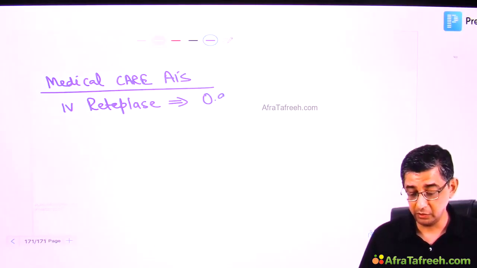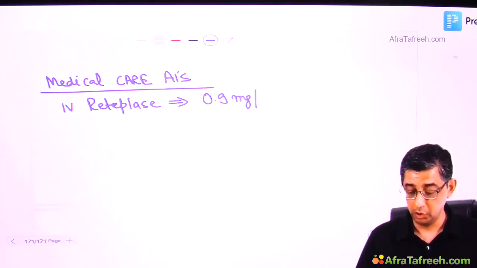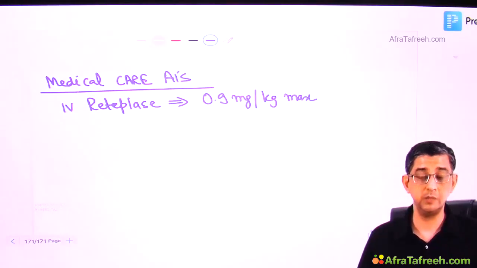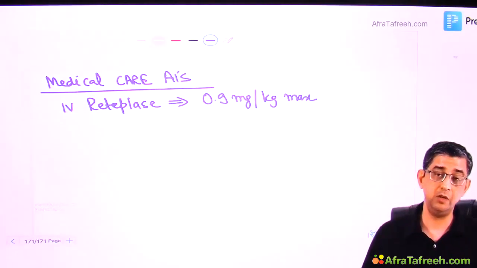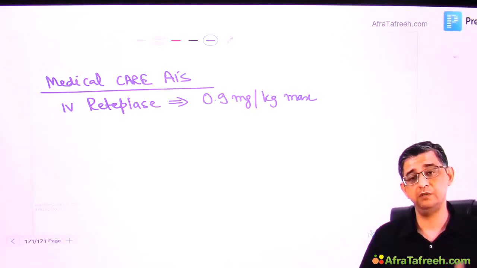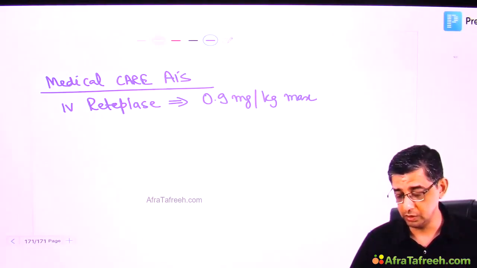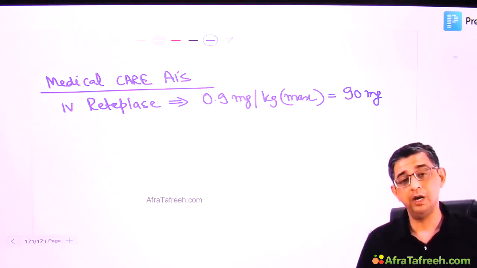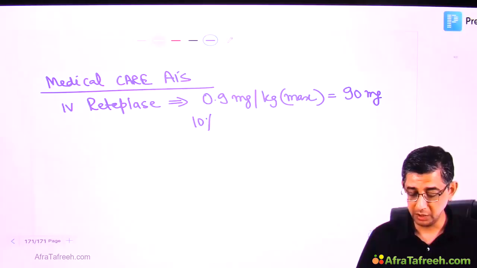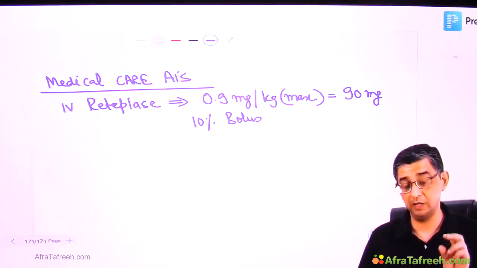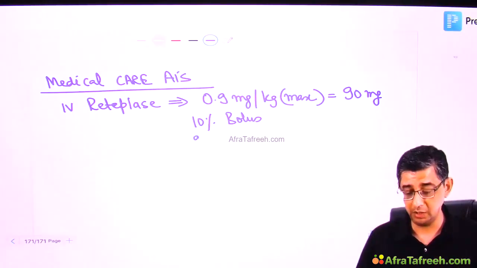In fact, the advantage of reteplase is that a substantial amount of the dose can actually be given as a bolus. You don't need to remember the total dose that I'm saying. What I'm saying is, if a person comes right now and I have to give alteplase, it will be given in the form of a drip, so the effect will come later. But reteplase, you give as a bolus, so the effect will start coming immediately. So usually the max dose that is given is about 90 milligram, and out of this, 10% is initially given as a bolus. And the advantage of studying this is that reteplase can be given partly as a bolus, meaning some effect will start coming immediately.